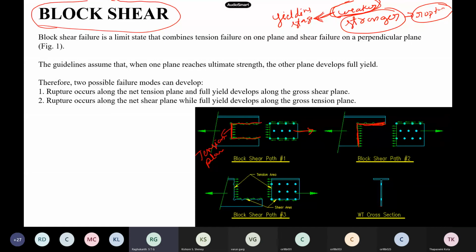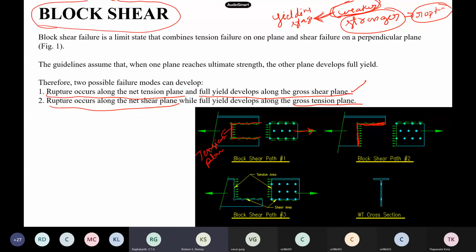So there are two failure modes we see. One is, the rupture occurs along the tension plane, and full yield develops along the gross shear; or rupture across net shear and the gross tension. Now in the first case, which is the weaker plane, which is the stronger plane? Which plane is weak, which plane is strong? Is tension weak or tension strong?